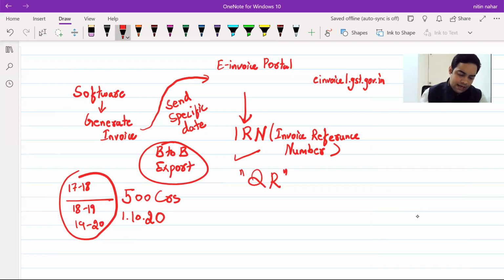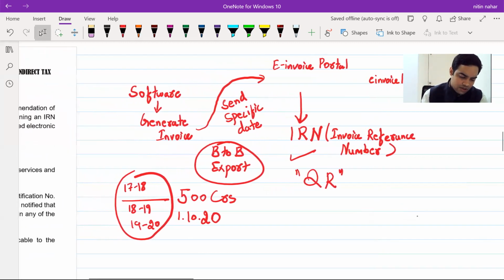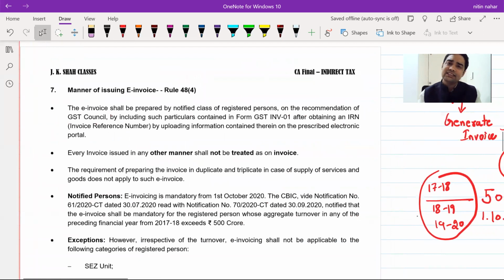Now, let's talk about the provisions which are there, and let's also see one important feature where certain industry players are not required to generate e-invoice. Like if you are engaged in transportation of passenger service, GTA, SEZ, cinema halls, these are not required to generate e-invoice. Let's see the list.